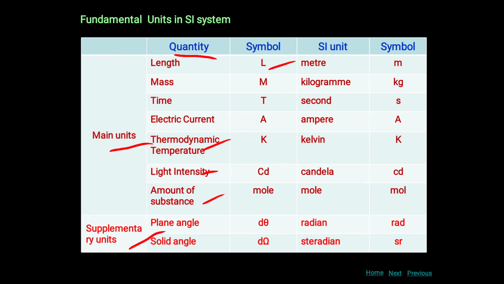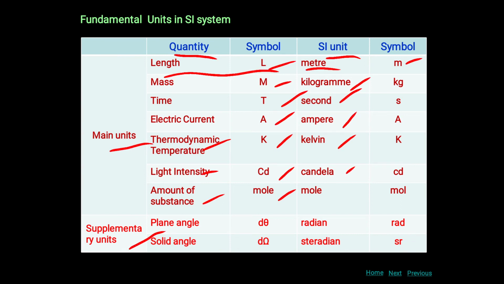Length symbol is L, mass symbol is M, time symbol is T, electric current is A, thermodynamic temperature K, light intensity cd, amount of substance is mol. Then the SI units of these quantities are meter, kilogram, second, ampere, kelvin, candela, mole. And the SI unit symbols are m, kg, s, A, K, etc. Suppose the length is denoted by symbol L and its SI unit is meter, then its symbol is